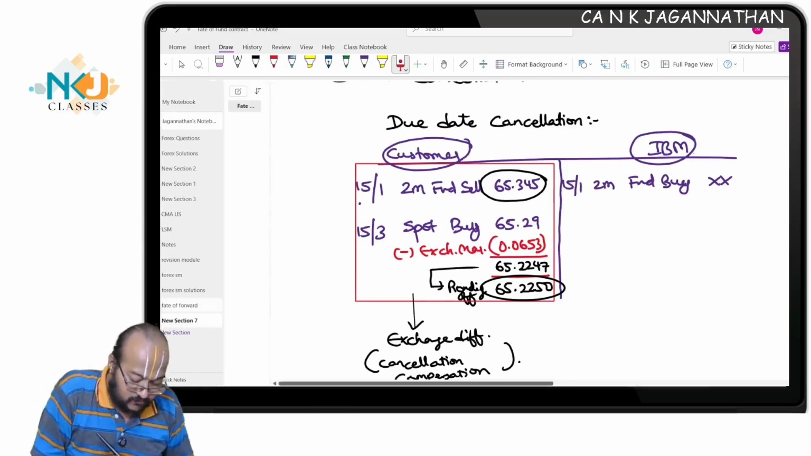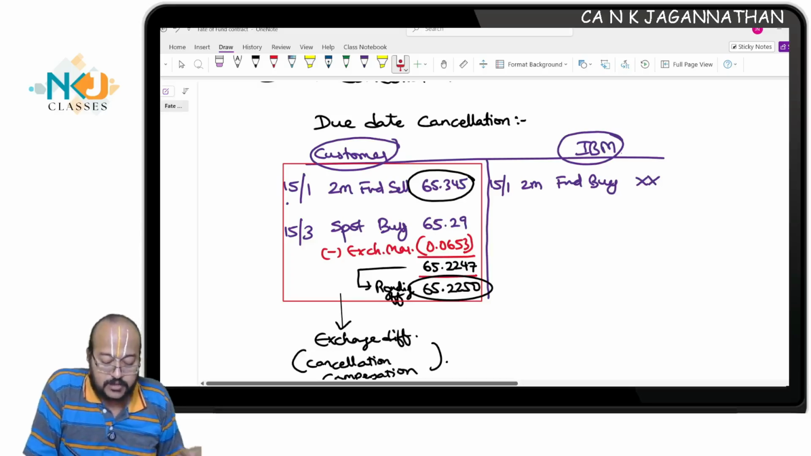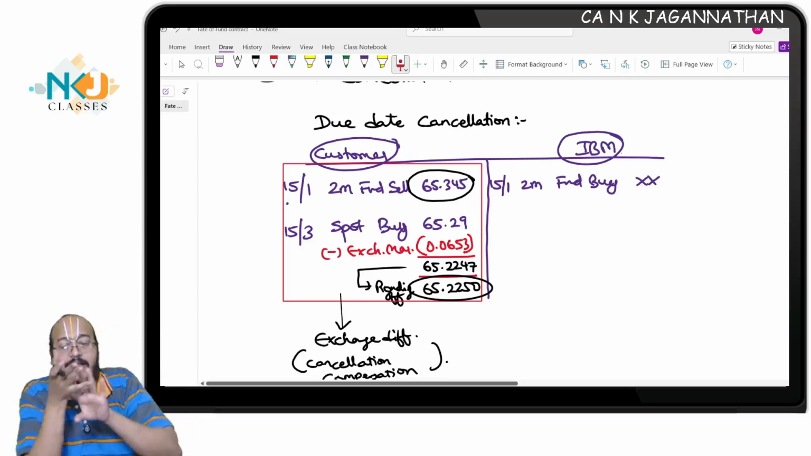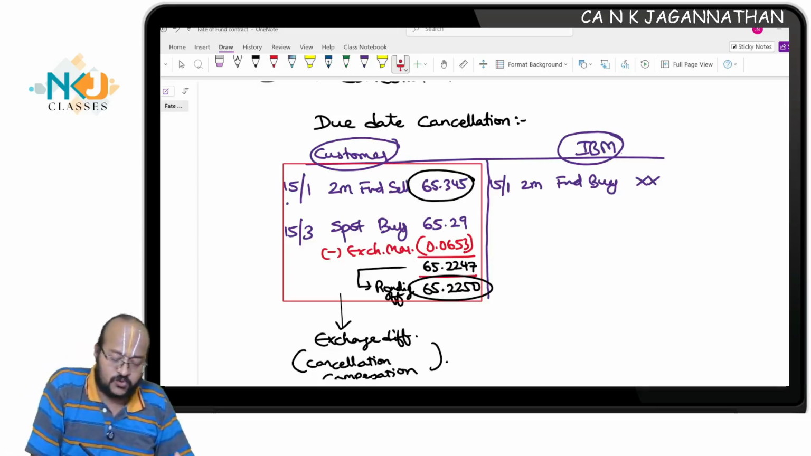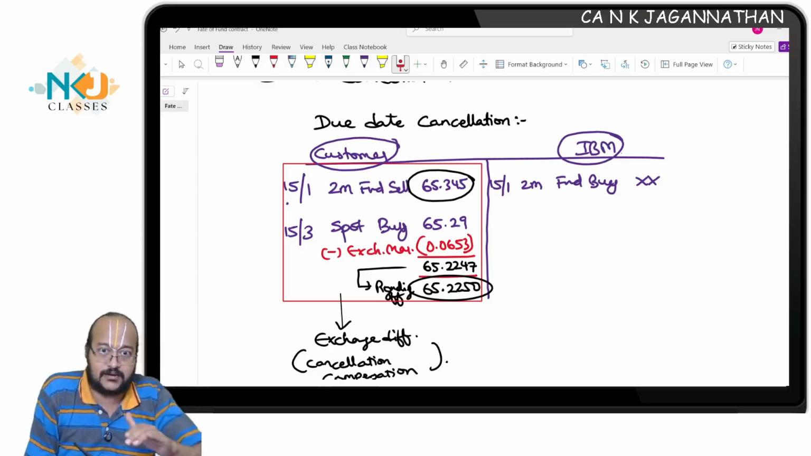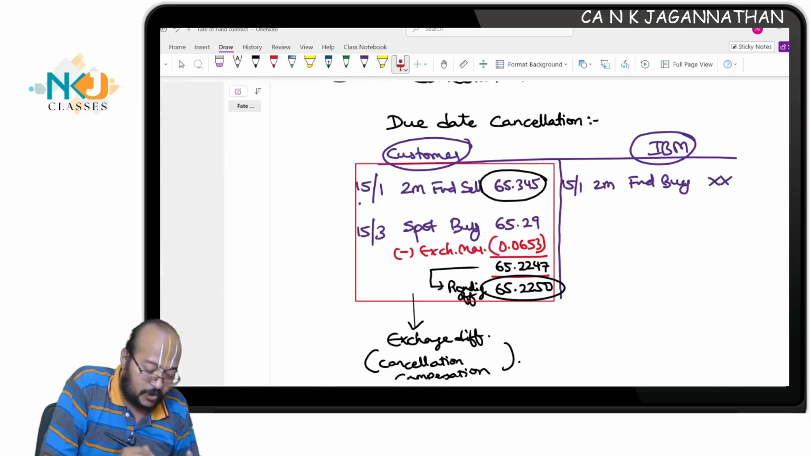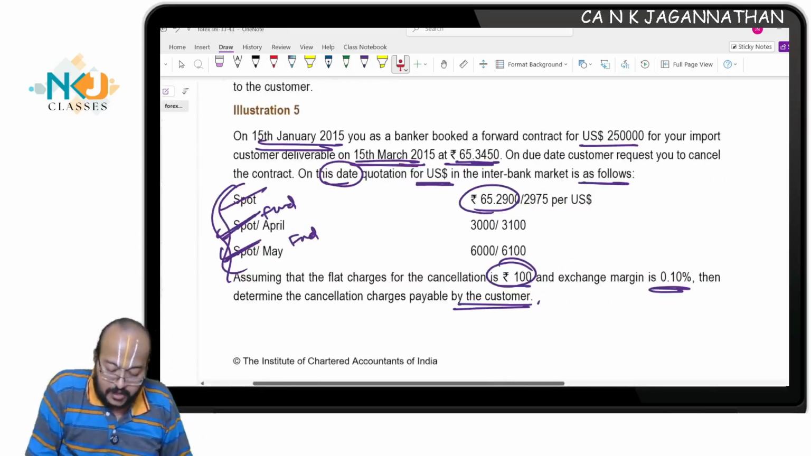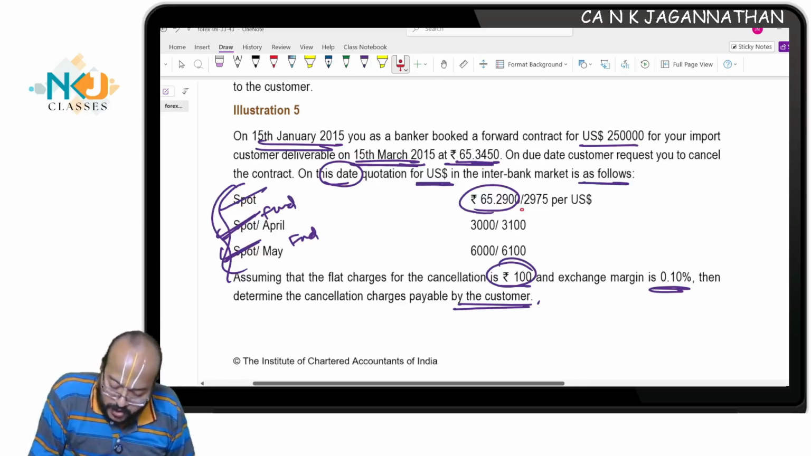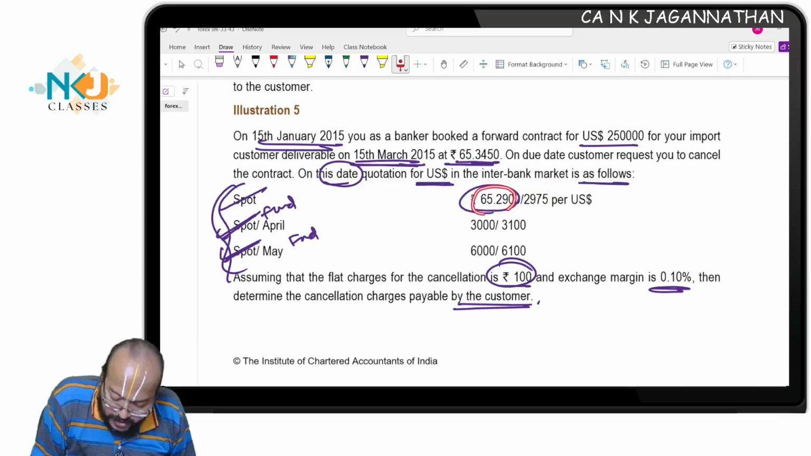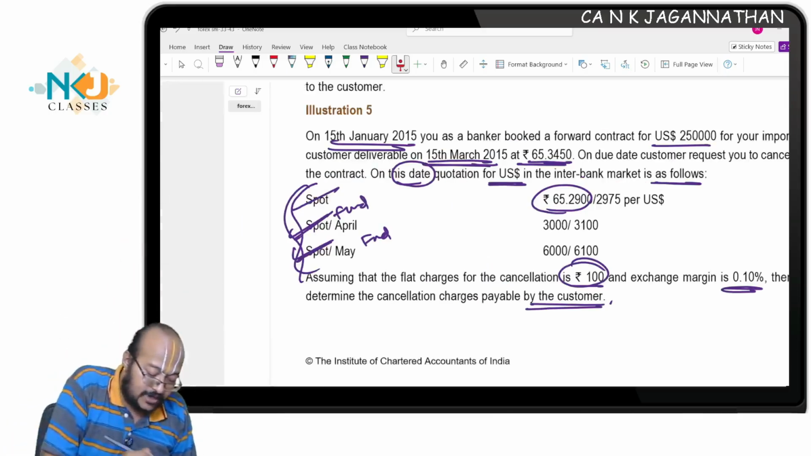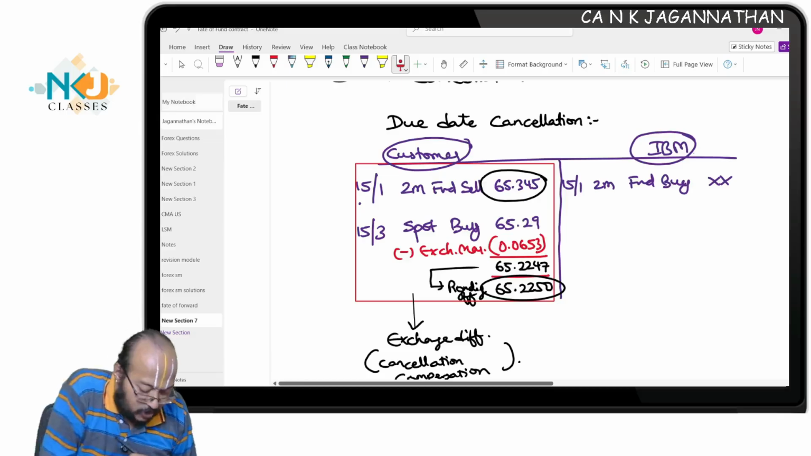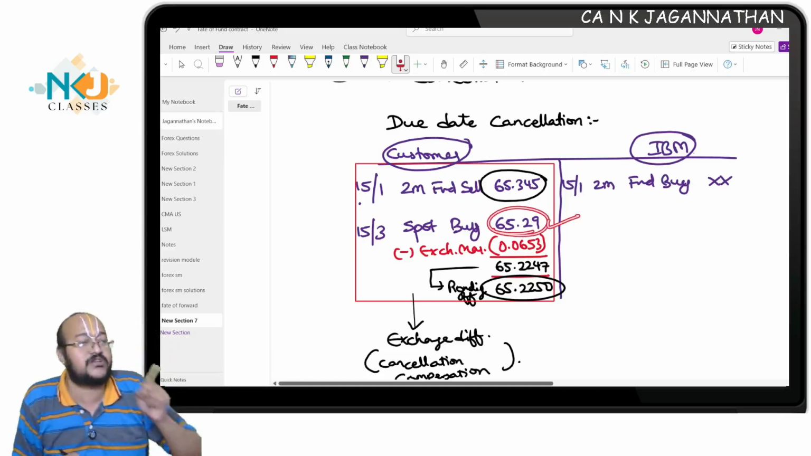Here is the important discussion. When you spot buy, you tell me, children, this cancelling transaction is with the customer, not with the interbank. So you have to spot buy, which means you have to buy, and the customer will sell at what rate? That is important. The customer will sell at 65.2975 or 65.29. Customer will sell means he will sell at the bid rate. He will sell at bid rate, 65.29.